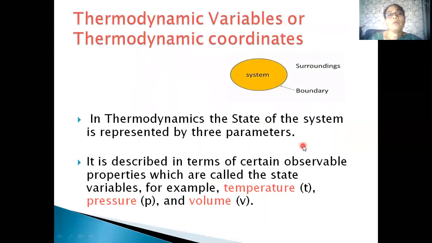Next come the thermodynamic variables or thermodynamic coordinates. Now we have already understood what is meant by a system. So what is a system? A system is nothing but a definite quantity of matter bounded by a closed surface. Now, in order to describe the state of this system, we require three physical parameters: temperature T, pressure P, and volume V. These three physical parameters, temperature T, pressure P, and volume V, which are used to describe the state of a system, are known as thermodynamic variables or thermodynamic coordinates.